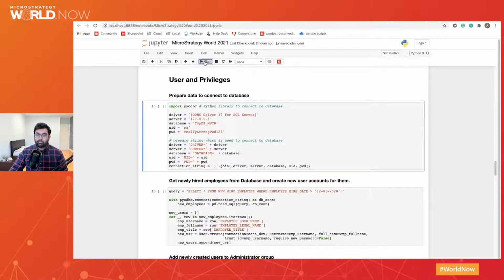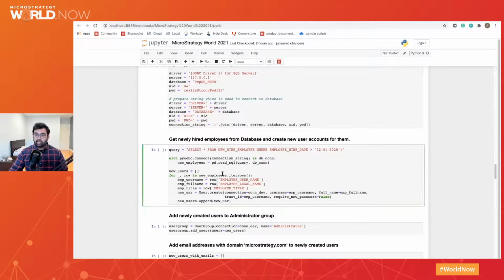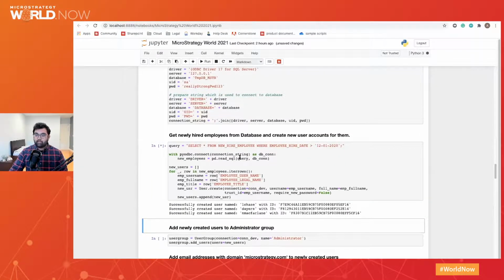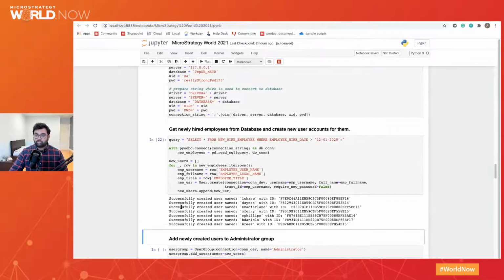So with Python, I can now access that database, bring it into this script, and then create those new user accounts from the information I have in my database. So I will now create a group of newly hired employees from my database and create new user accounts for them. And you can see we've successfully created 7 accounts.